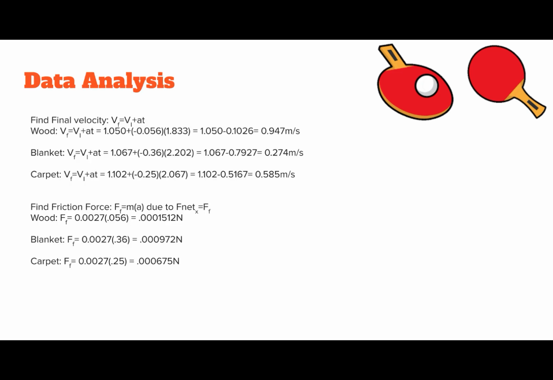For the data analysis and calculations, I found the final velocity, friction force, and coefficient of friction. For the final velocity, it shows the wood, blanket, and carpet final velocity, and the wood has the highest because it is going the fastest with the least amount of friction force. For the friction force, it is calculated that friction force equals mass times acceleration because the net force in the x direction is the same as the frictional force.